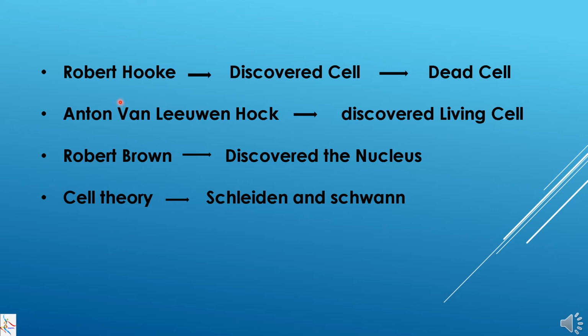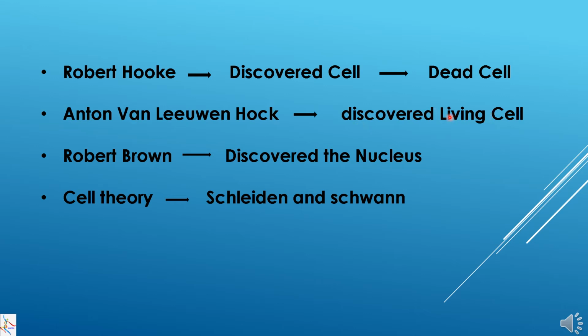So whenever we ask who discovered the cell, we say Robert Hooke discovered the cell, but that cell was a dead cell. He was the one who saw the cell for the first time, but the living cell was discovered by another scientist, that is Anton van Leeuwenhoek, for the first time.